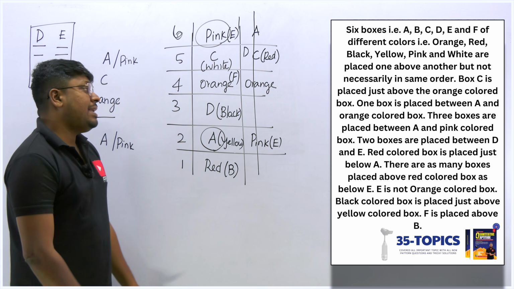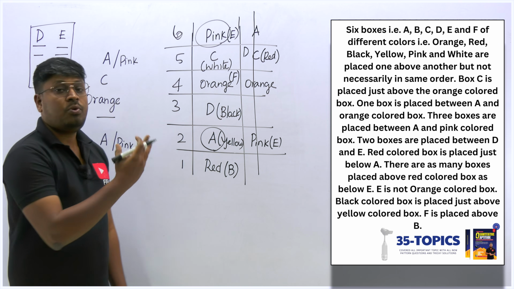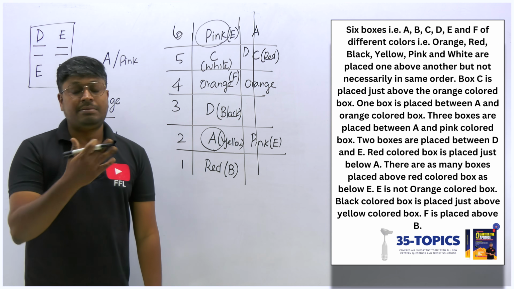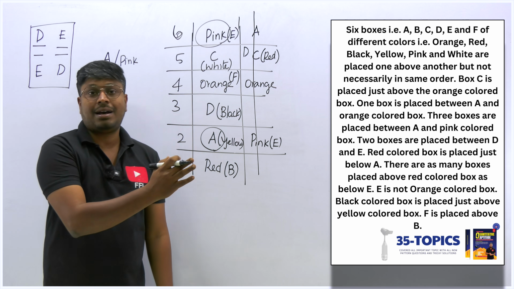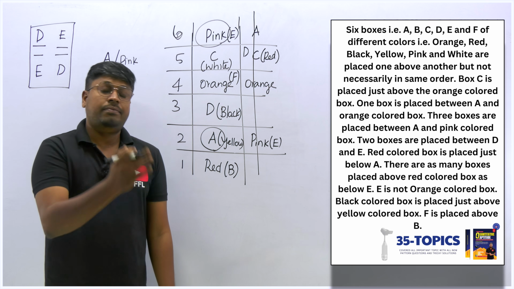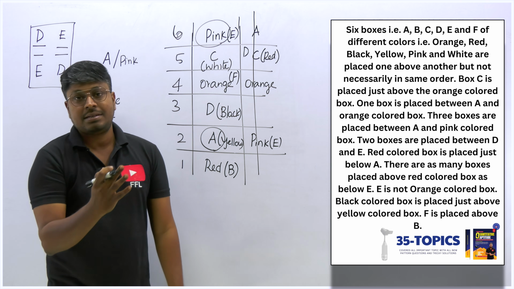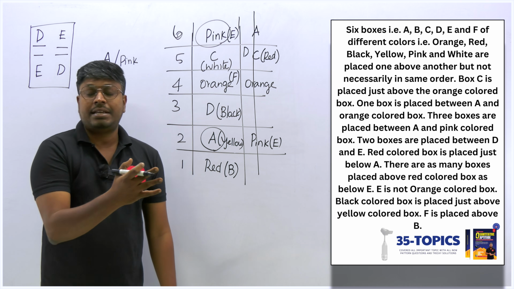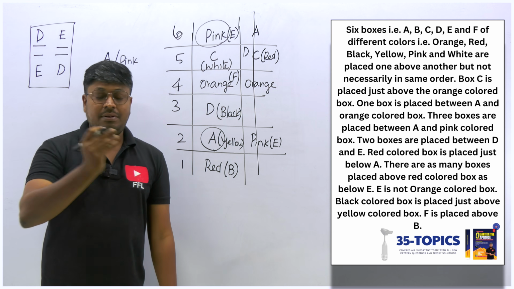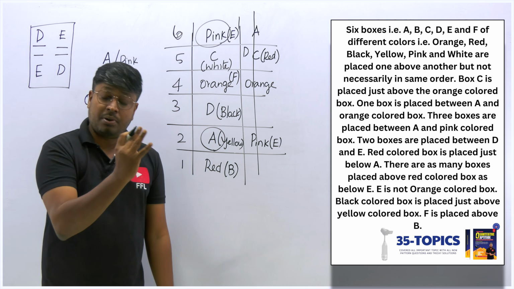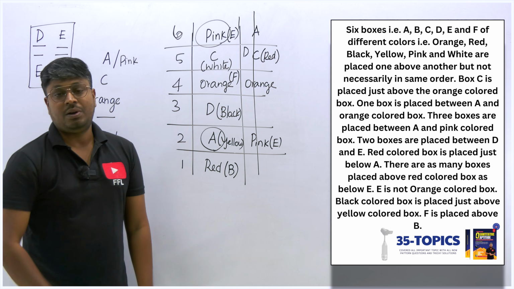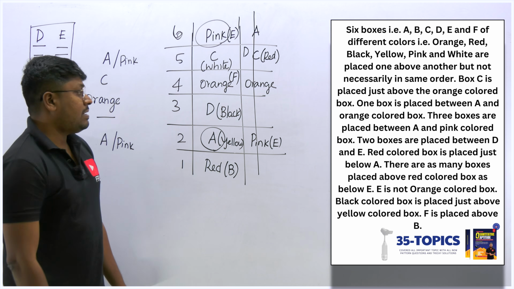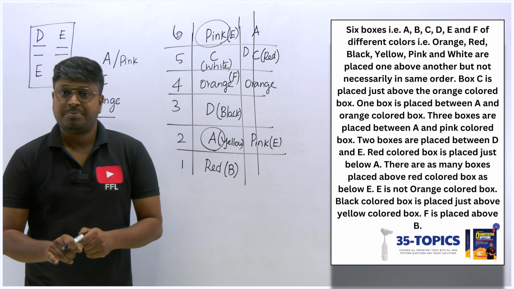Right? If you go with any other options, then we will get more number of possibilities and it takes much time. So we have to solve one arrangement in 2 or 3 minutes, that should be our target always. If it is not a direct statement, write it as a separate clue and try to fix one important clue that will definitely be there in the arrangement. Try to fix that and try to solve it. Okay? So this will be the answer for the first set of box arrangement.